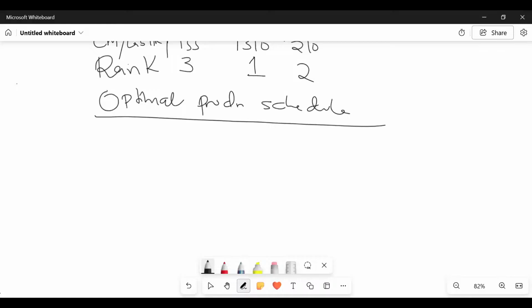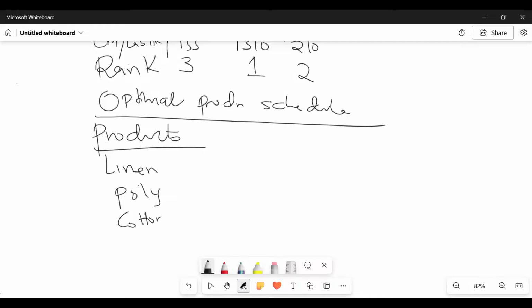So give us a column here for products. Do you remember our products? The first one is Wongo, as per the rankings now. The one that has been ranked number 1 is what here, somebody? Linen. Followed by what here, somebody? Polyester, poly. And then lastly, we have what here, somebody? Cotton.